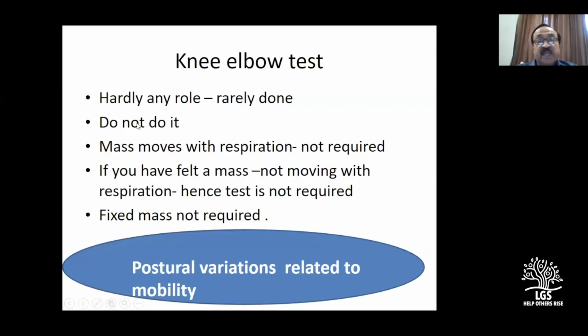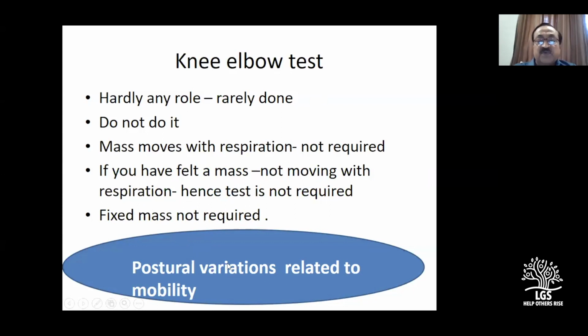And knee elbow test, hardly any role. Please do not make the patient do the knee elbow for a carcinoma stomach or a liver mass, or even for that matter, carcinoma pancreas. They are all very sick patients. It hardly gives any information. Mass moves with the respiration, you don't do knee elbow because it is intraperitoneal. If you have felt a mass not moving with the respiration, again it's a pancreatic mass. Fixed mass, not required. In general, knee elbow test is practically obsolete in the clinical examination.